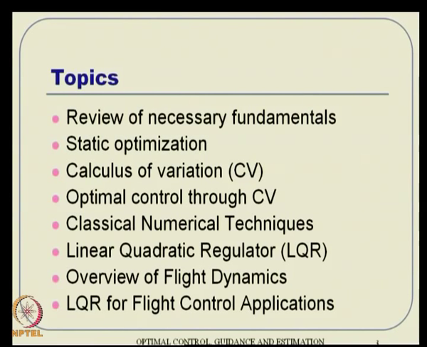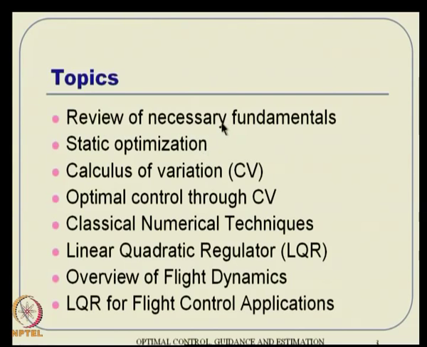The topics to be covered in this course: the first thing is some review of necessary fundamentals. It means we will talk about some numerical methods, matrix theory, matrix algebra and whatever necessary background material will be quickly reviewed. Then followed by static optimization concepts, which is a kind of backbone for optimal control in a way, because one method of solution of optimal control is first to convert it to a static optimization problem and then take advantage of the static optimization routines. So, we need to know a little bit of static optimization before we go ahead with the optimal control principle, which is nothing but dynamic optimization.